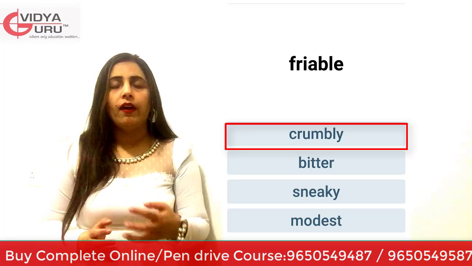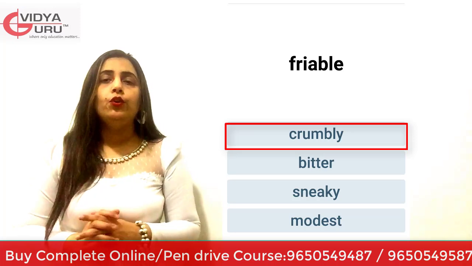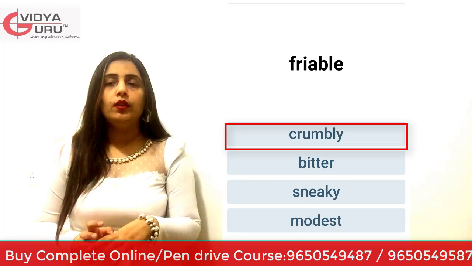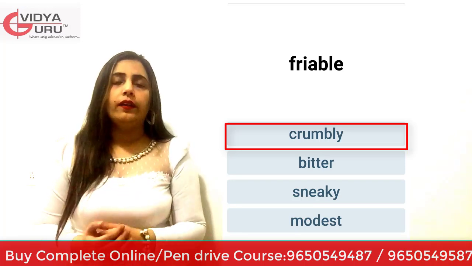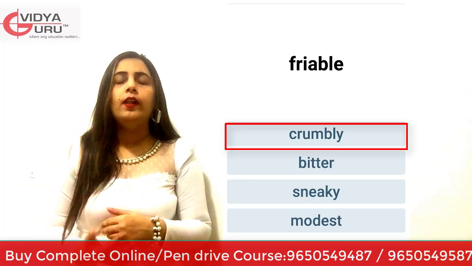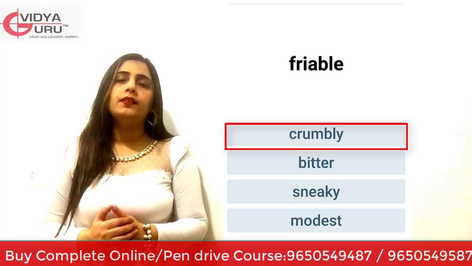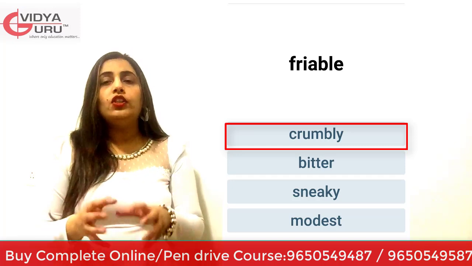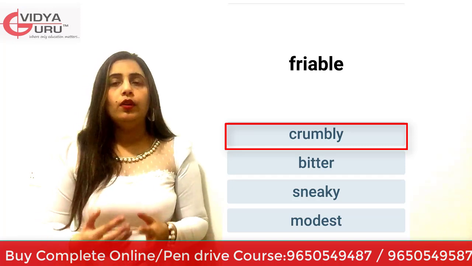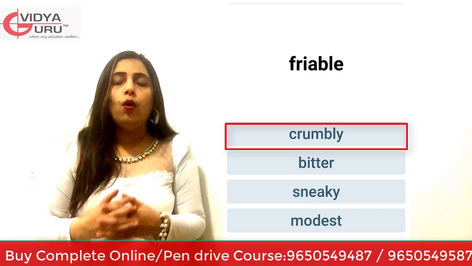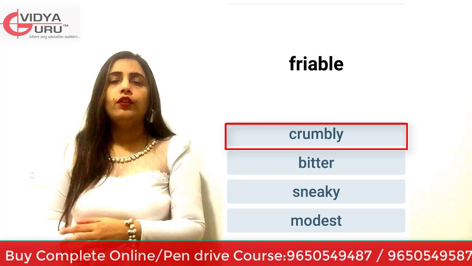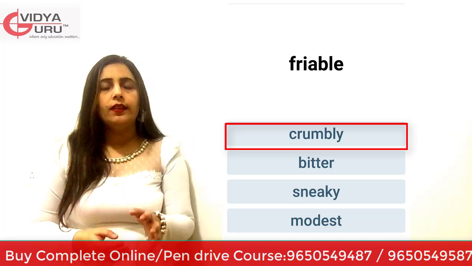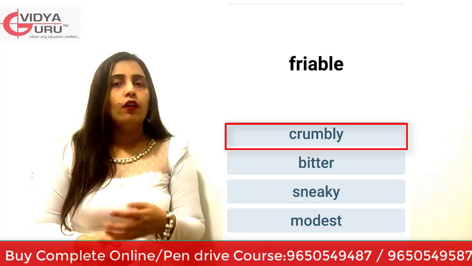Soil is friable. Black soils are usually friable. Black soils are usually friable and conducive to agriculture. Conducive means supportive, helpful, favorable. That is conducive. That means what is good for agriculture? Black soil, which is friable, which is crumbly, which is powdery, is conducive to agriculture. So understand the word conducive, that is helpful. I said that. Helpful or supportive or favorable.